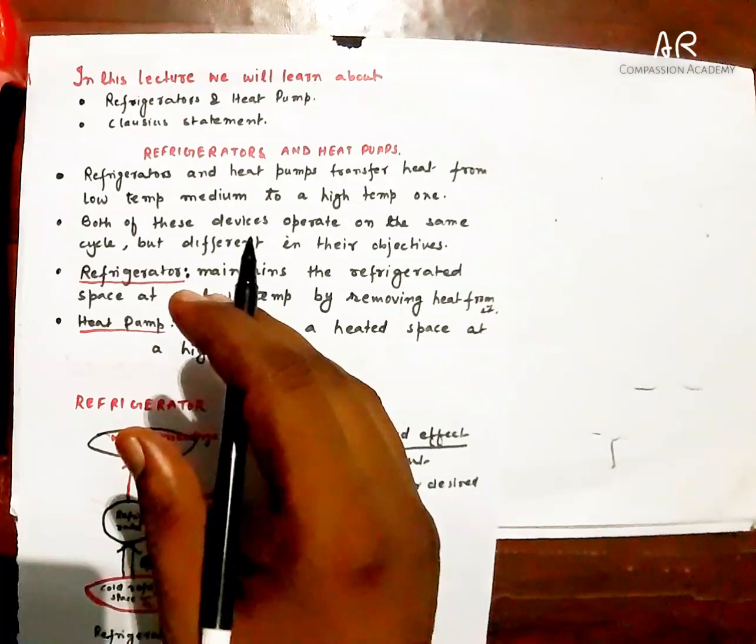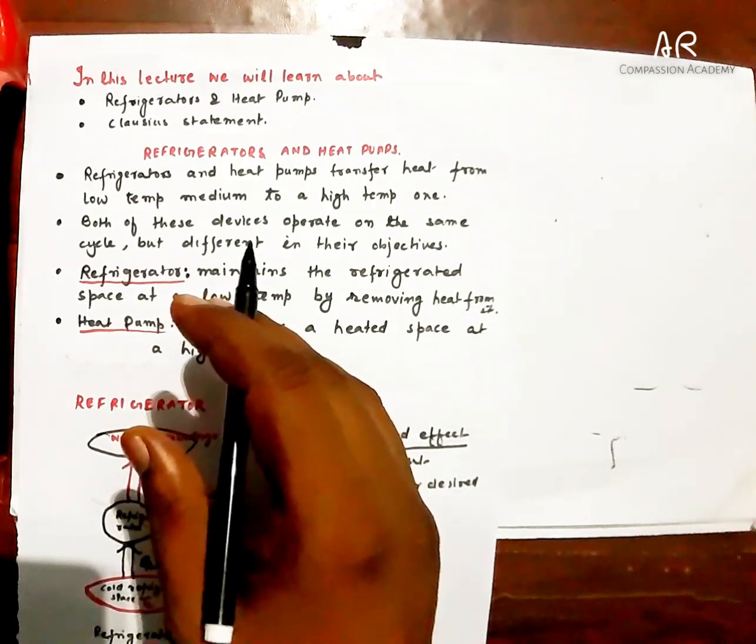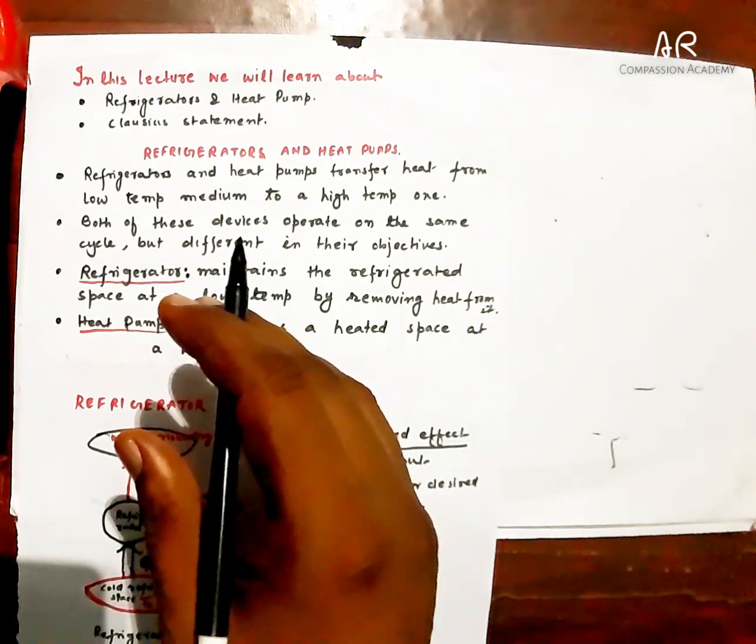On the other hand, heat pump transfers heat from low temperature surroundings to maintain a room at a temperature greater than the surroundings. So a heat pump would be like an air conditioner put on the heating mode, like an air conditioner used in winter.